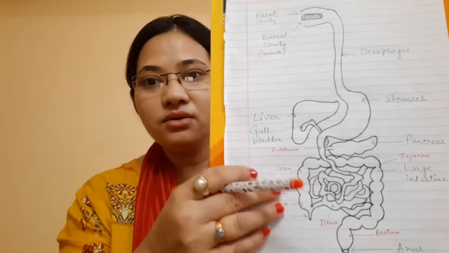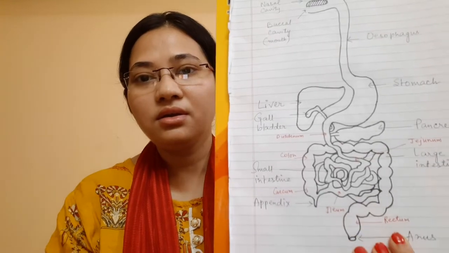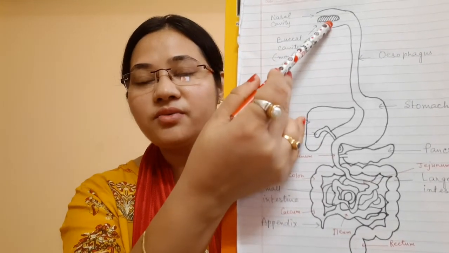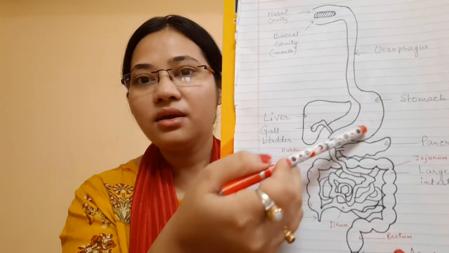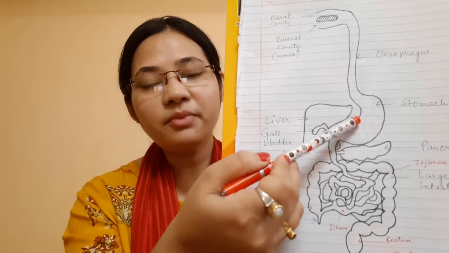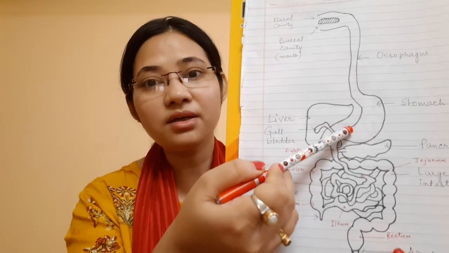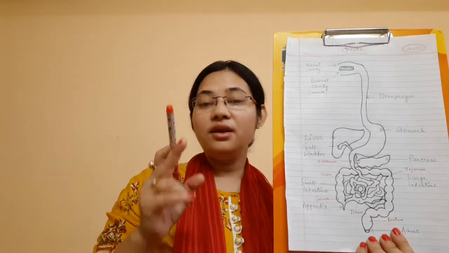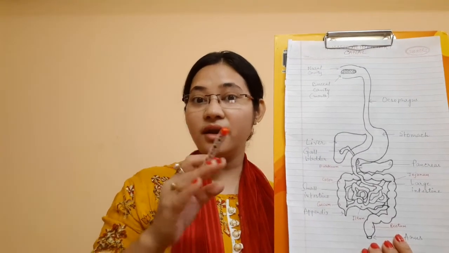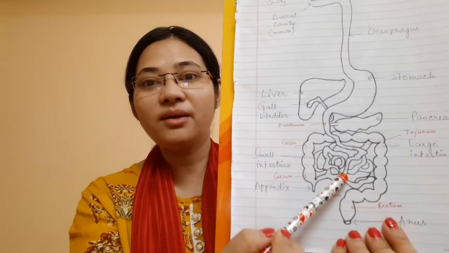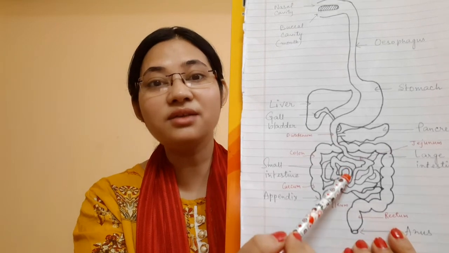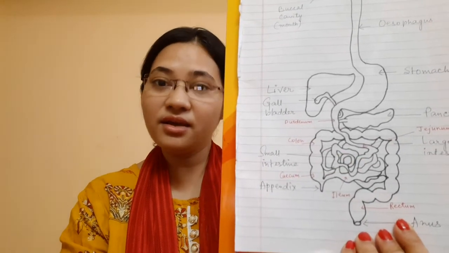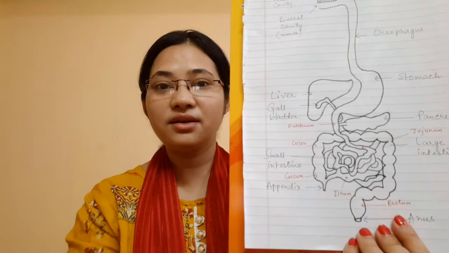Okay, so now you know that digestion starts with the mouth. Some digestion, or a major part of the digestion, does take place in the stomach, but complete digestion of food takes place in the small intestine. If you remember in our class, the end products which are formed, those end products are formed here. That is why assimilation and absorption take place in the small intestine as well as in the large intestine, isn't it? Because these villi are finger-like projections.